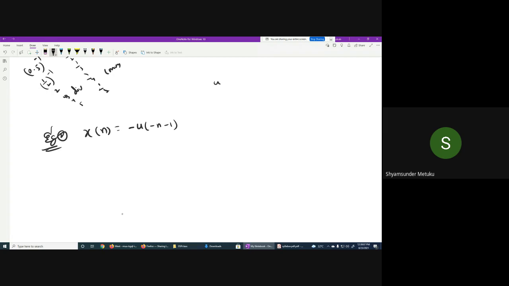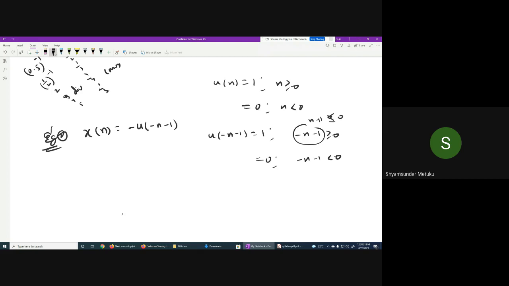Very simple. u of n is equal to 1 when n is greater than or equal to 0, and 0 when n is less than 0. When you want to calculate u of minus n minus 1, it equals 1 when minus n minus 1 is greater than or equal to 0. Then you want to make this one as n, so multiply both sides by minus: n plus 1 is less than or equal to 0. Then n is less than or equal to minus 1.